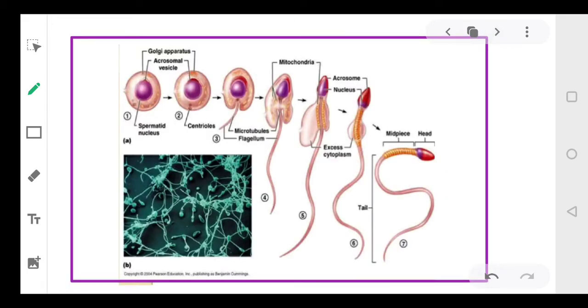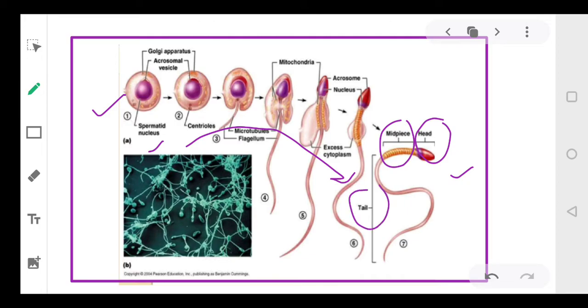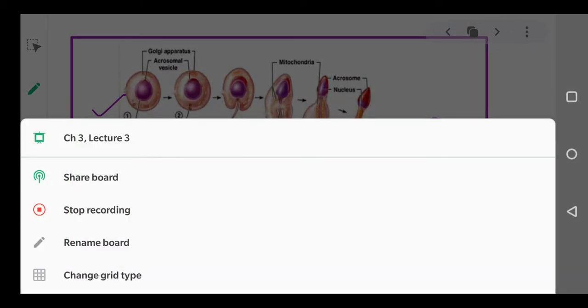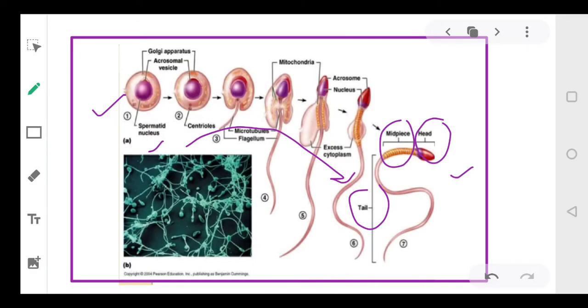Now you can see the various stages of sperm development. You can see the Golgi apparatus, acrosomal vesicle, then spermatid nucleus, then centrioles. Slowly and gradually this will transform into a sperm. And your sperm consists of three parts: head, middle piece and the tail. Okay, dear students, are you clear with this? So sperm has how many parts? Three parts: head, middle piece and the tail.